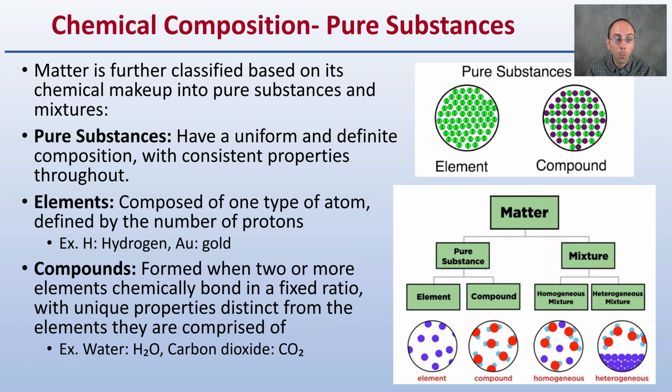Compounds are formed when two or more of those elements chemically bind together in fixed ratios with unique properties distinct from the elements that they were composed of. For example, water, H2O, has very different properties than just hydrogen or just oxygen alone. We see the same thing with carbon dioxide.